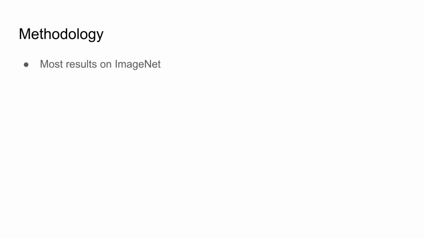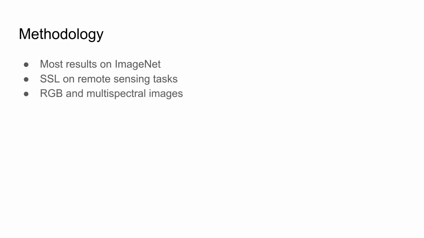Currently, most self-supervised methods are trained and tested on images of natural scenes like ImageNet. So, in this work, we evaluate the possibilities of applying self-supervised methods for remote sensing tasks. To accomplish this, we perform self-supervised learning on high-resolution and low-resolution remote sensing images as well as on ImageNet. We also perform self-supervised learning in both RGB and multispectral settings.